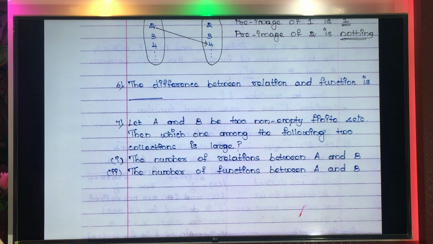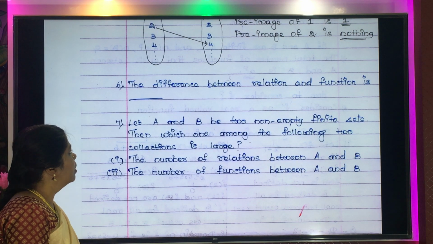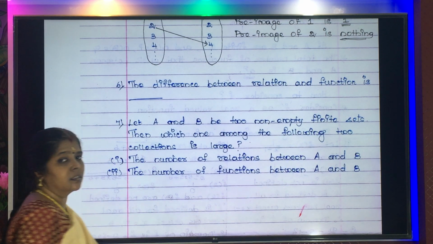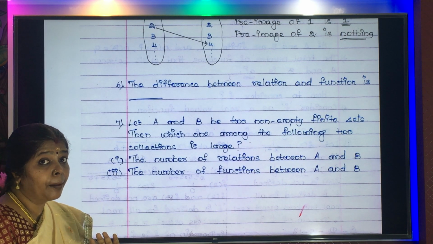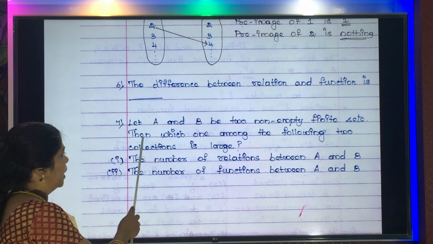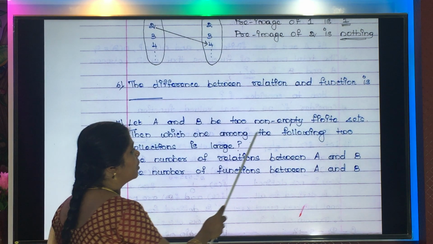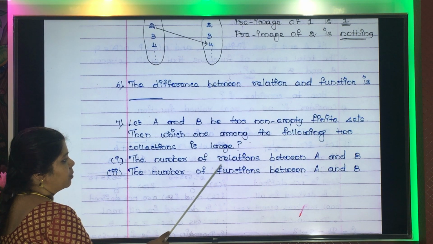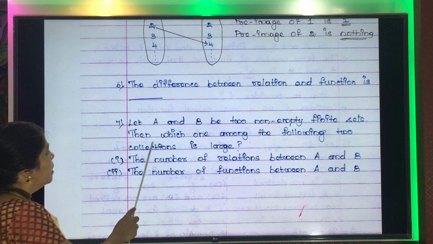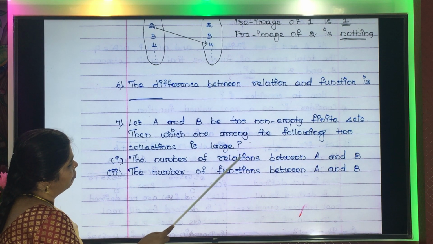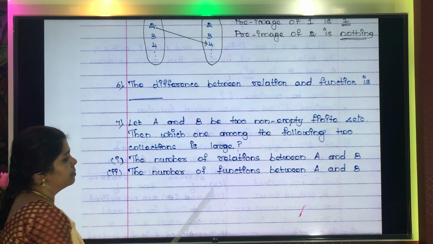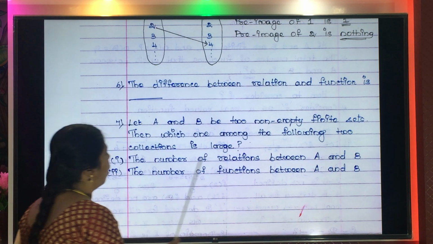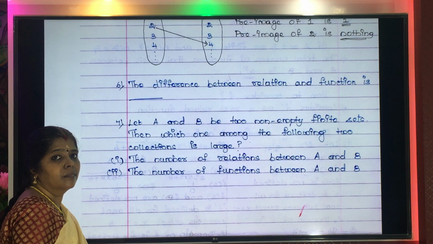Okay. Now let us pass on to the next question. Let A and B be two non-empty finite sets. So A and B are two non-empty finite sets. Then which one among the following two collections is large? Again for this question you need to answer. Which among the following two collections is large? Which collection will be large? The number of relations between A and B or the number of functions between A and B?